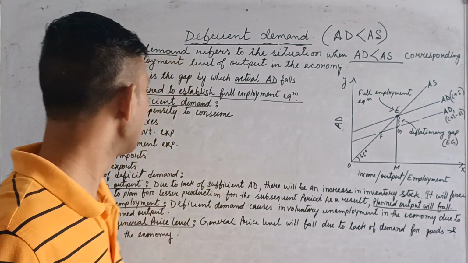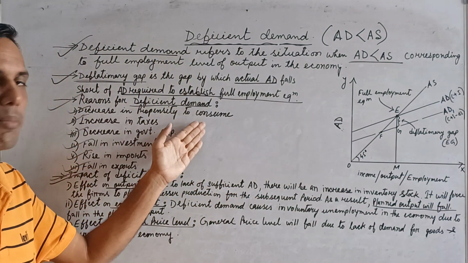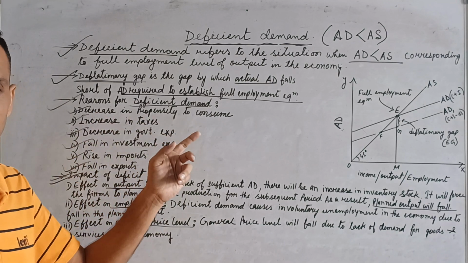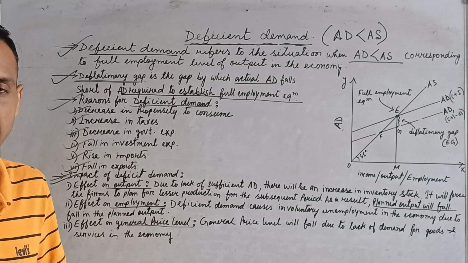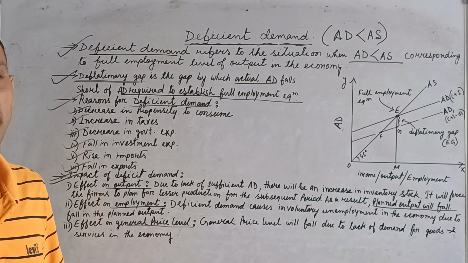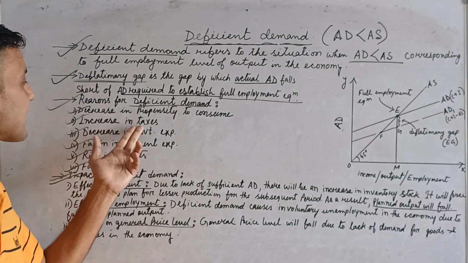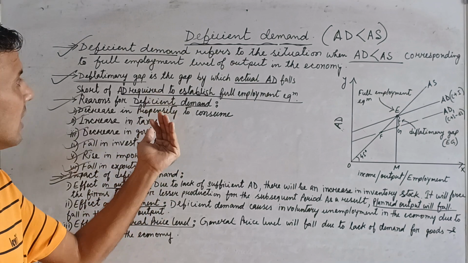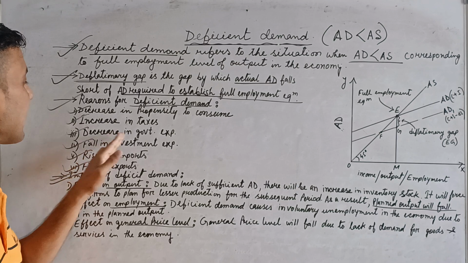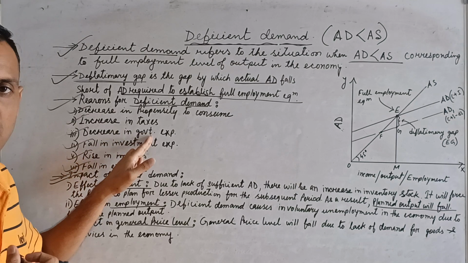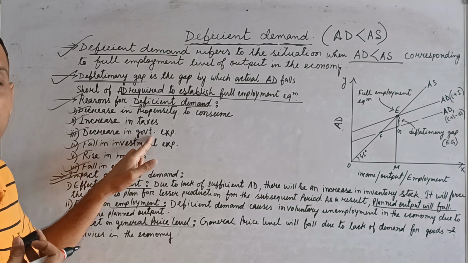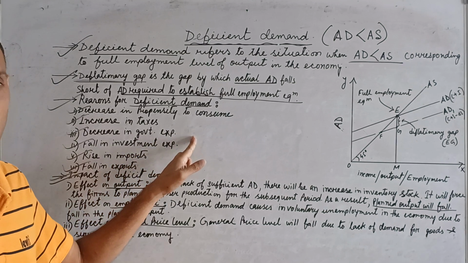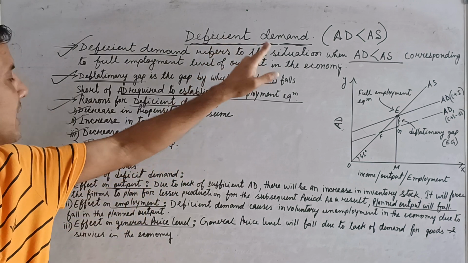Very simple. Okay. Then reasons for deficient demand, already we discussed, like decrease in propensity to consume. If you consume less, then less demand, so demand deficiency. Increase in taxes, more tax, more price, so demand will decrease. Decrease in government expenditure. When government spends less, then the demand for goods and services also decreases.